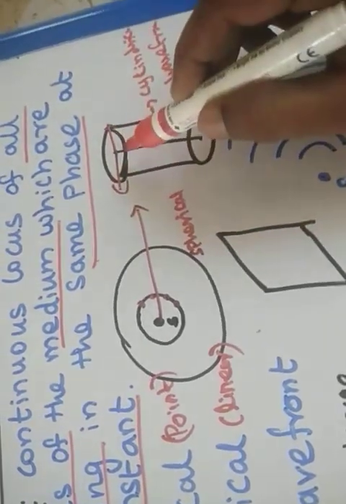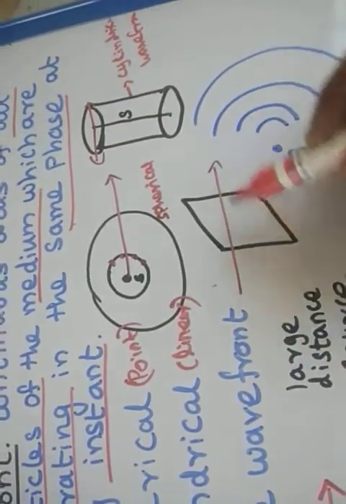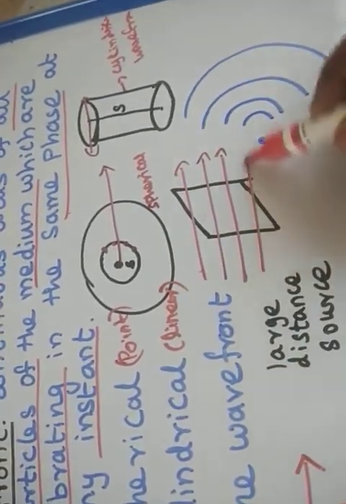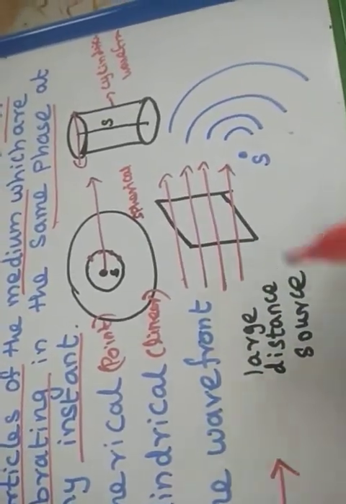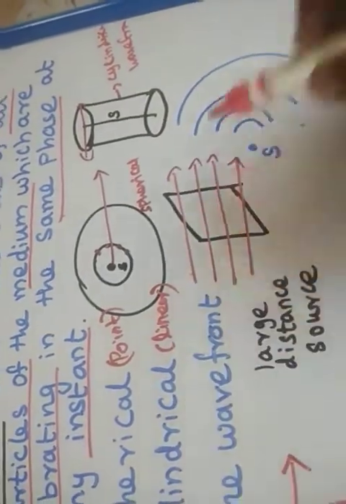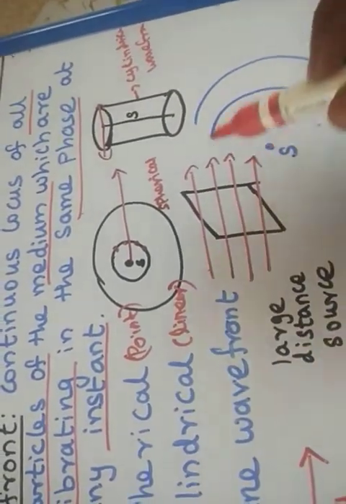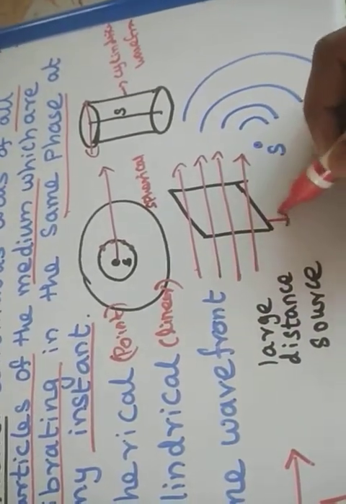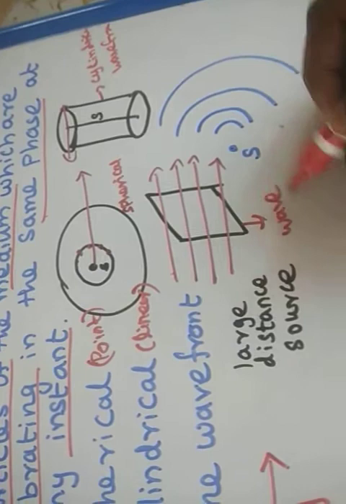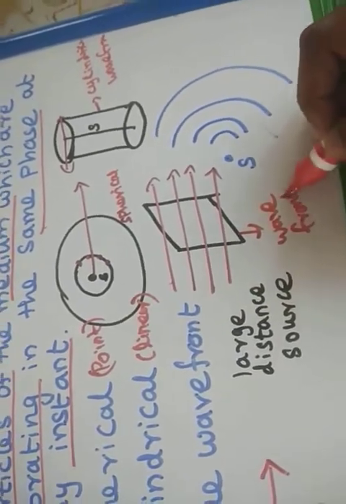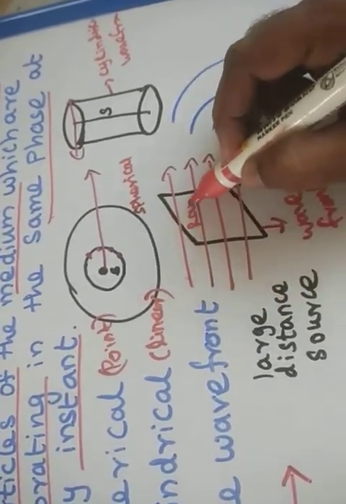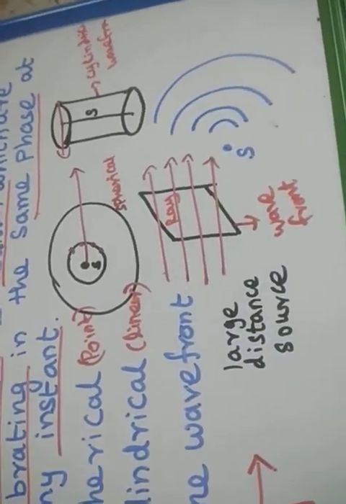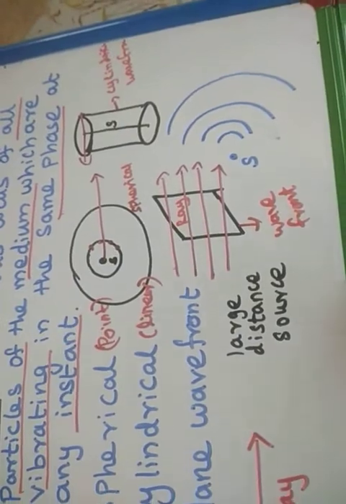Yes or no? Those are the red color lines. When the ray comes out from a distant object, that is the source is at infinity, the ray must be parallel. So in ray optics and wave optics, the red color is a ray and the black color is a wave. This is a wavefront and the red color is ray optics. Do you understand? The ray and the wave will always be perpendicular to each other.